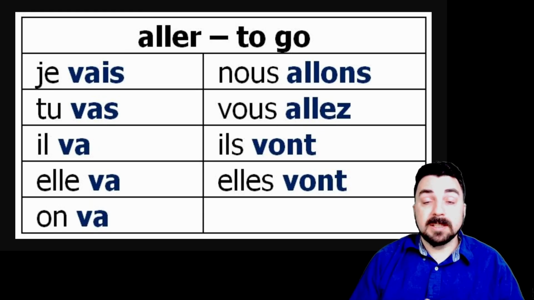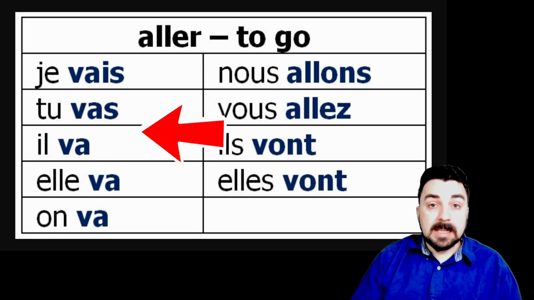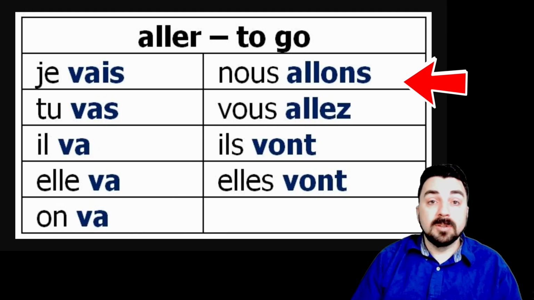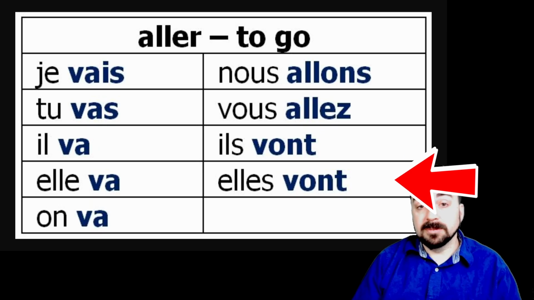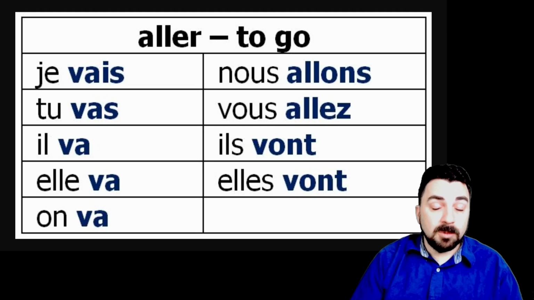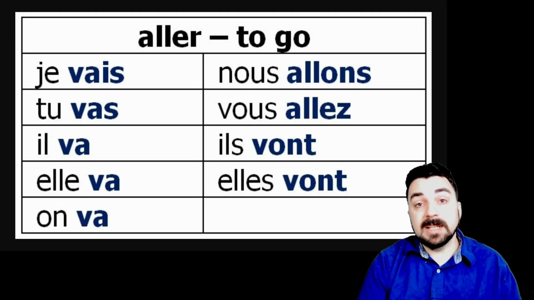And we're going to be able to conjugate it. So what you see here in front of you is je vais, tu vas, il va, elle va, on va, nous allons, vous allez, ils vont, elles vont. I go, je vais. You go, when it's informal and one person only, tu vas. Il va, I'm talking about someone else, he goes, il va. Elle va, talking about someone else, she goes, a single female, elle va.